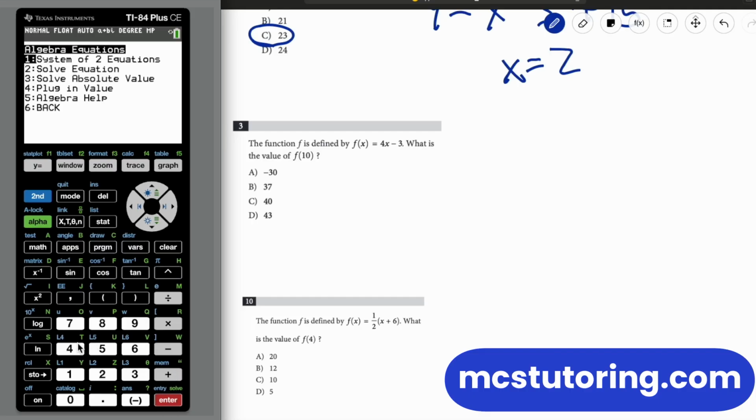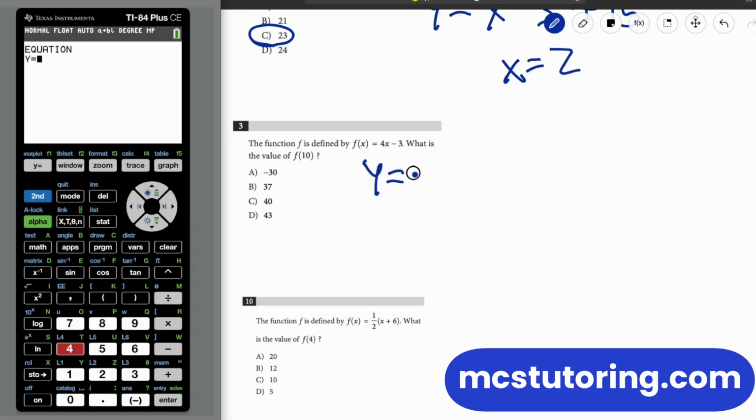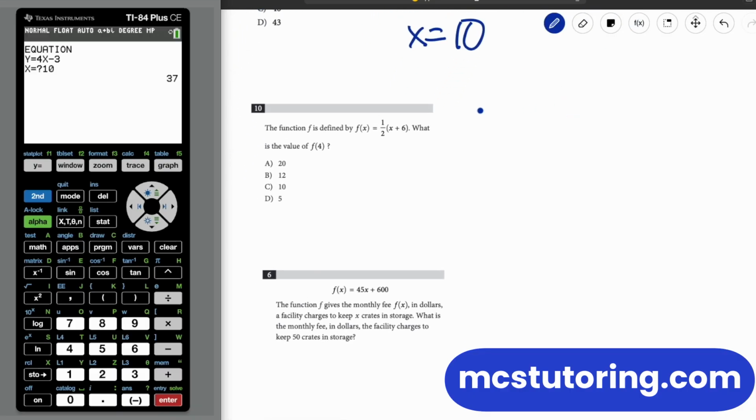Again, algebra equations, plug in a value. So our y equals 4x minus 3, because that's what our f of x equals. What's the value of f of 10? That means, oh, x equals 10. That's what all this means. F of 10 is the function value when x equals this number. Or it could be another variable, but we're just using x for our sakes. Okay, so 4x minus 3, and then x equals 10. And we get 37. Fantastic. We're just moving right along.